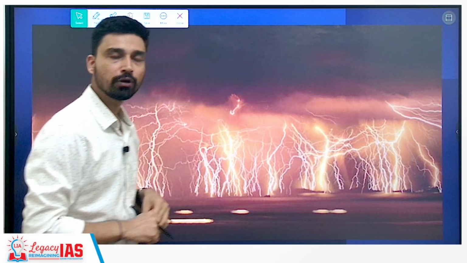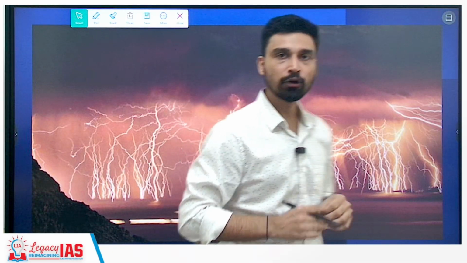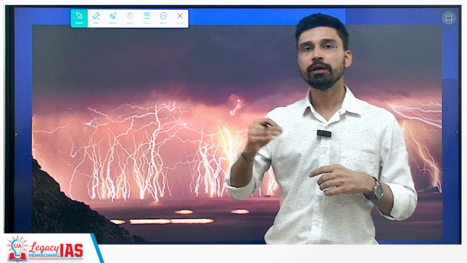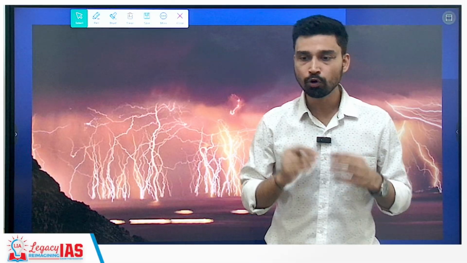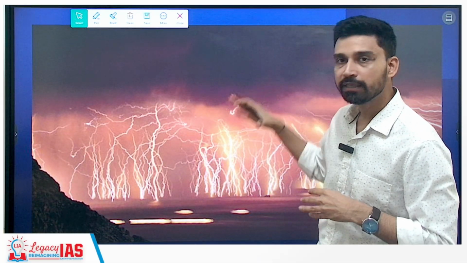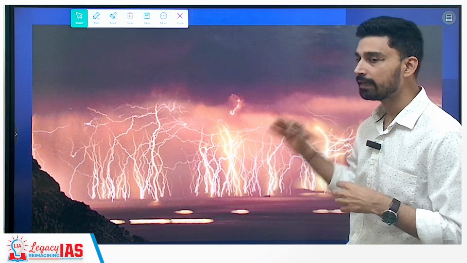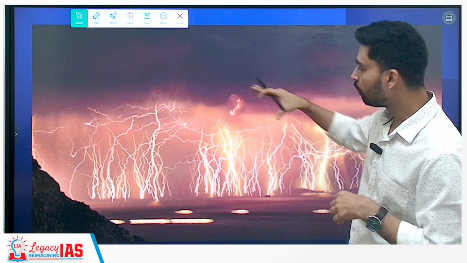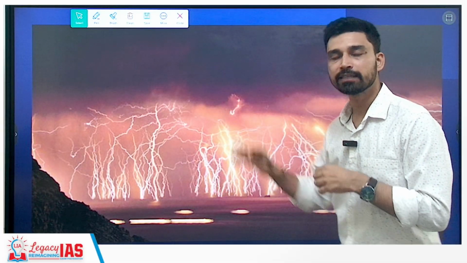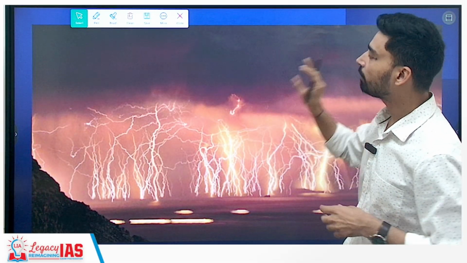And the last, if you remember, we have discussed that along the mouth of the Catatumbo River, where it drains out in Lake Maracaibo of Venezuela, it is known as the place having the highest number of lightning strikes across the world. This is referred to as the Catatumbo lightning phenomenon, and this is how we can see the number of lightning strikes taking place at the same time in the same area.